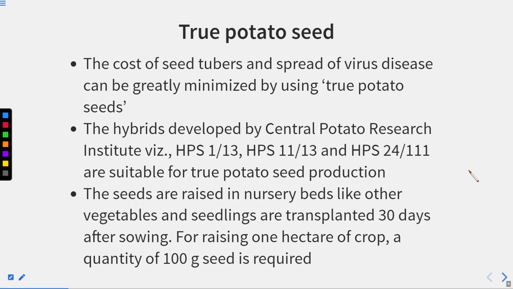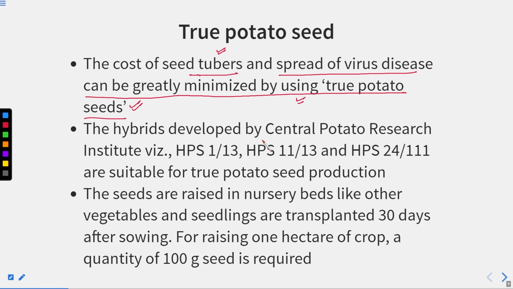True potato seed. The cost of the seed tuber and the spread of virus disease can be greatly minimized by using true potato seeds. Sometimes these potato tubers have a virus infection, nematode infection, and even sometimes a fungal infection. So we can use true potato seeds.